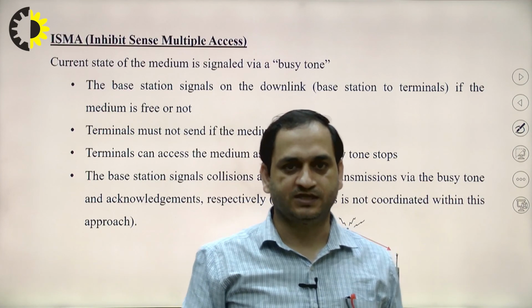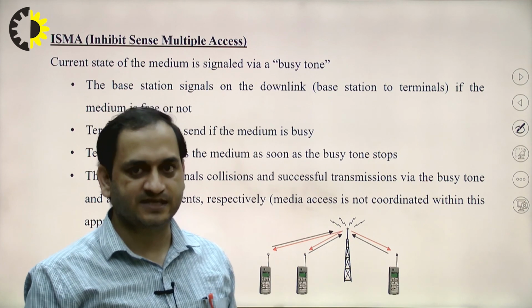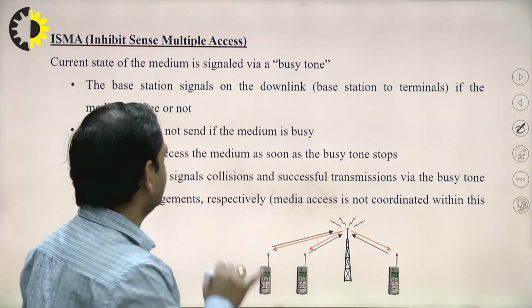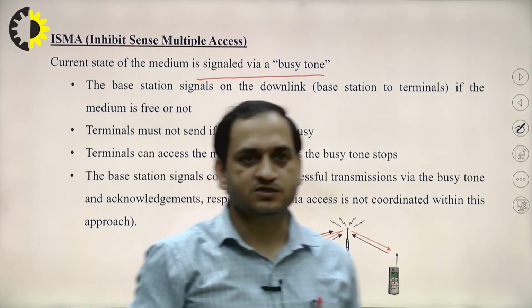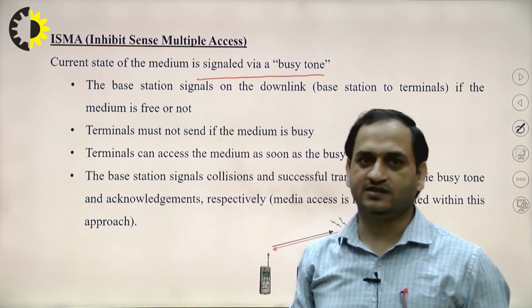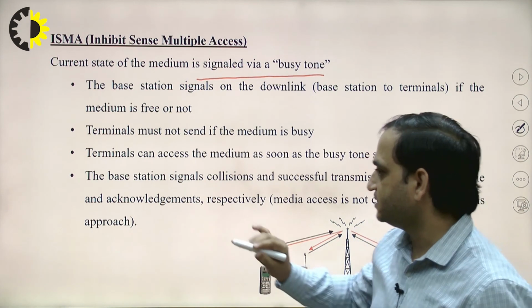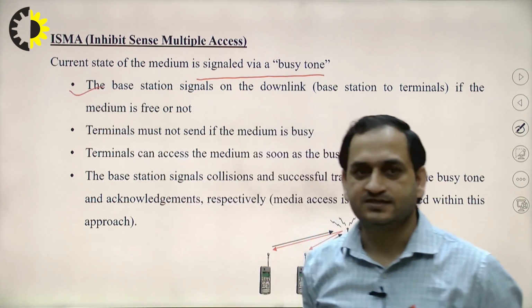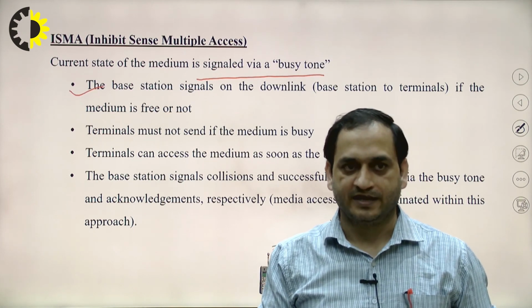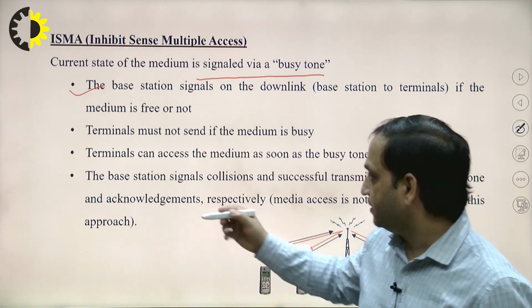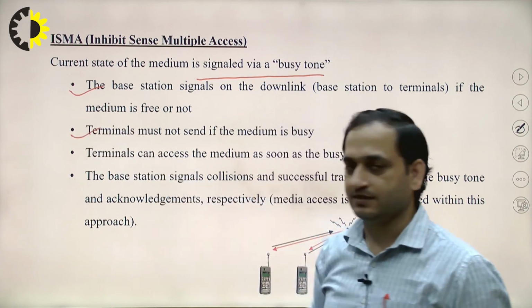The last topic is ISMA, that is inhibit sense multiple access. This is nothing but sending the busy tone. The current state of the medium is signaled via the busy tone. The base station signals on the downlink whether the medium is free or not, and terminals must not send if the medium is busy.